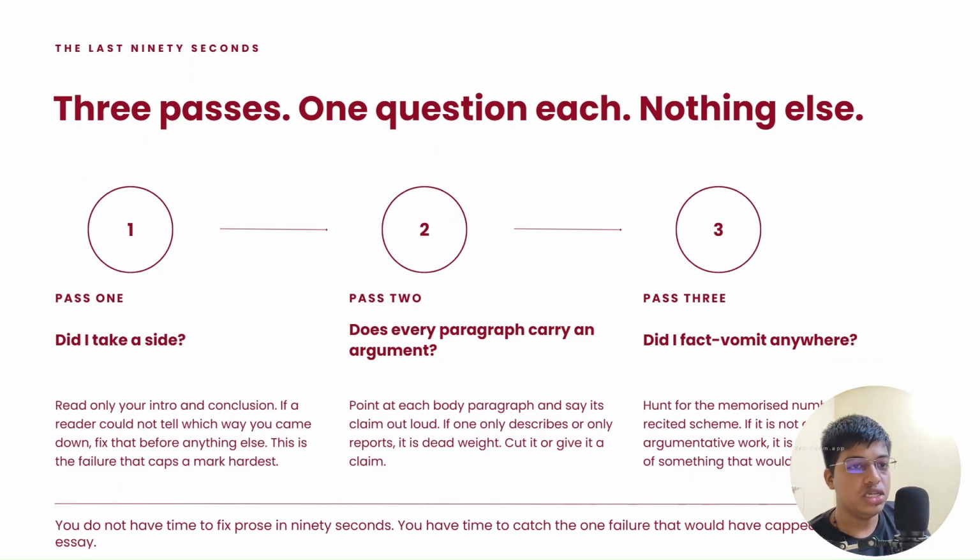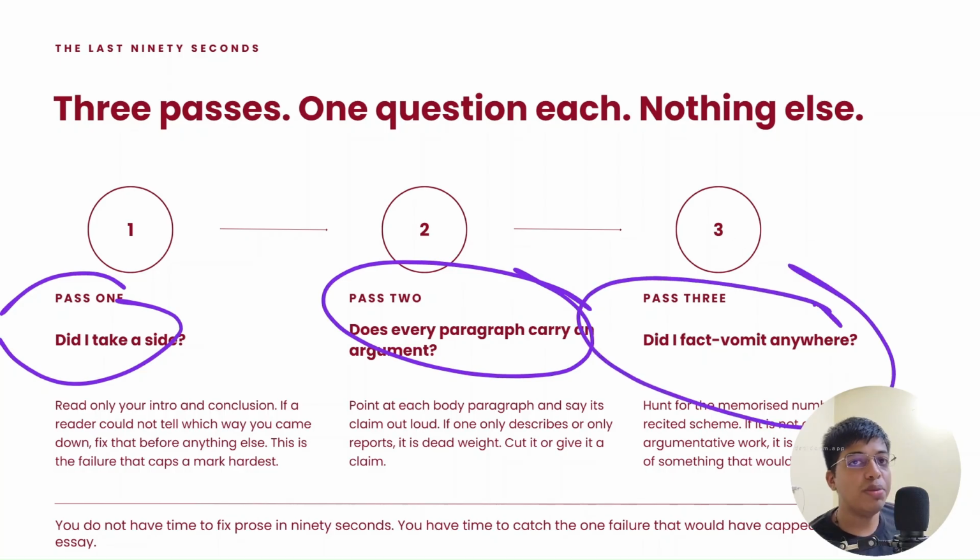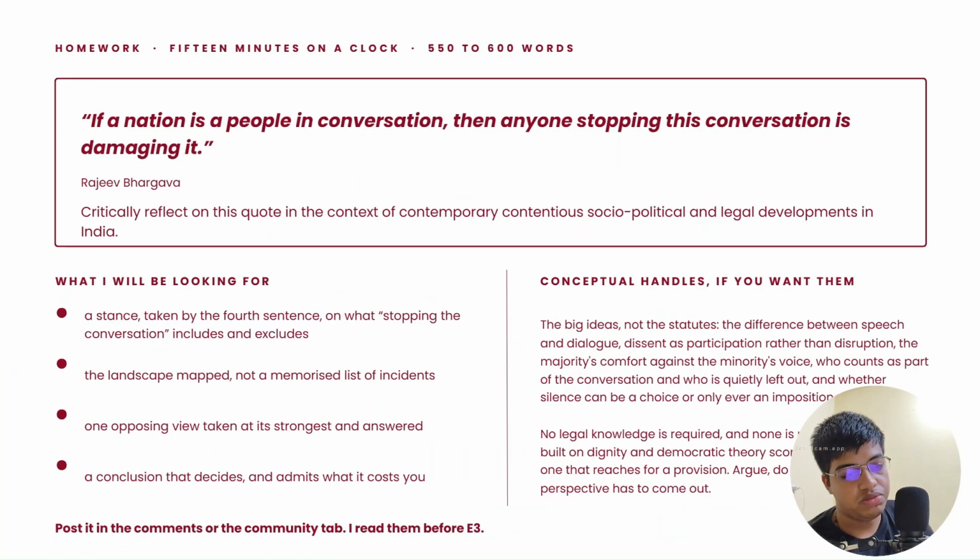So we saw how do we need to go about it. We need to take a side. So does every paragraph carry an argument? We need to check for that, and we need to check if we are not vomiting a lot of facts anywhere. The best essay that we just saw, उसमें facts बहुत कम थे, rather there were analogies, so on and so forth, but we use the arguments.